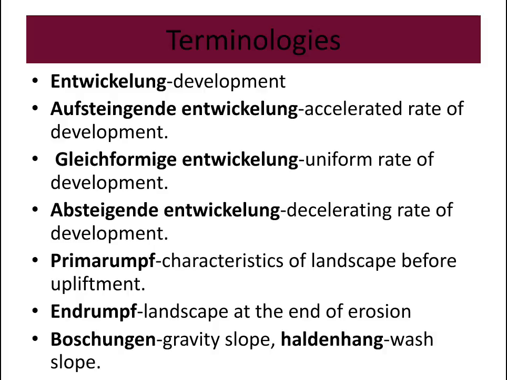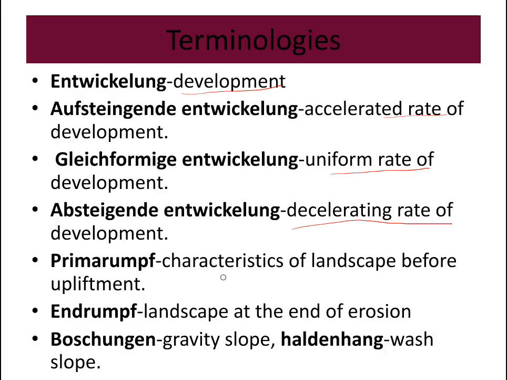Some of the terminologies: because he was a German scholar, he gave many terminologies in the German language itself. Those are Entwicklung, which is development; Aufsteigende Entwicklung, which is accelerated rate of development; Gleichförmige Entwicklung, which is uniform rate of development; and Absteigende Entwicklung, which is decelerating rate of development. So we have accelerated and decelerating rates of development, and in between we have the uniform rate of development.